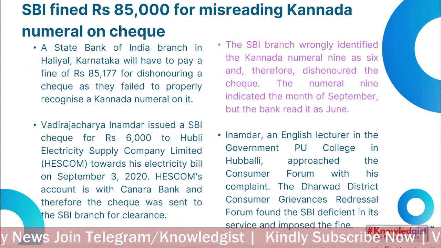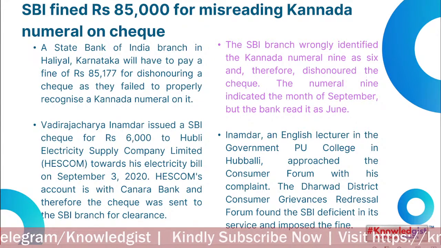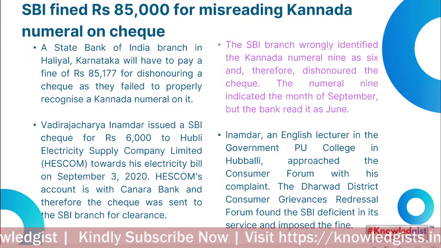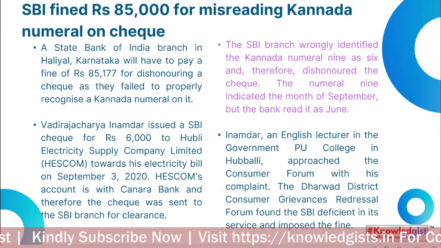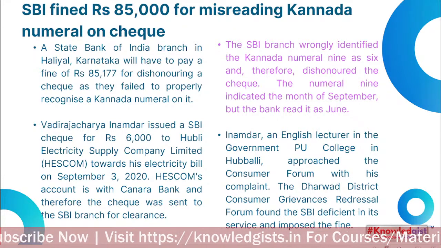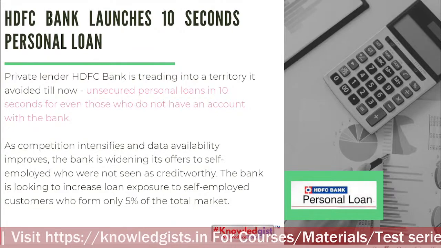The SBI branch wrongly identified the Kannada numeral 9 as 6 and therefore dishonoured the cheque. Clear? So they have to pay the fine. So this much you have to take care of the instruments when they are in your hands. Clear? HDFC Bank launches 10-second personal loan.